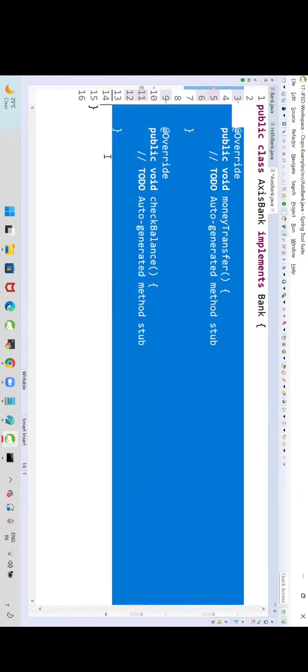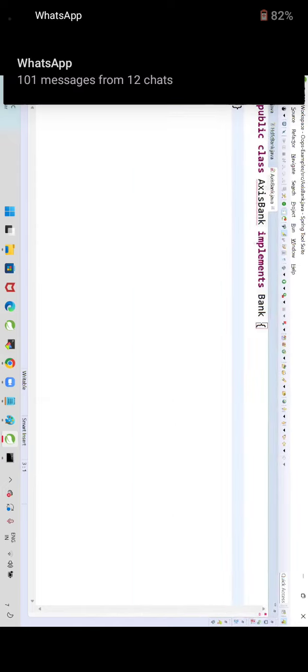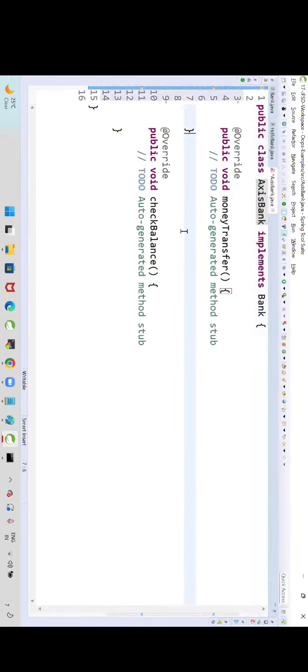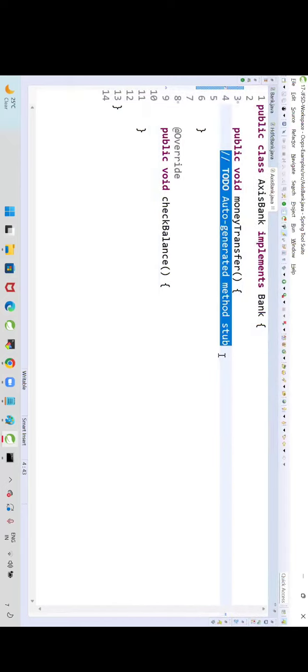Now tell me, how can I implement all the methods of an interface? Do I need to write manually? No. Click on this error, add unimplemented methods. The IDE will check how many methods are available in the interface, and all the methods will be added. This is overriding. Inside the overriding, I can write my logic. System.out.println money transfer.